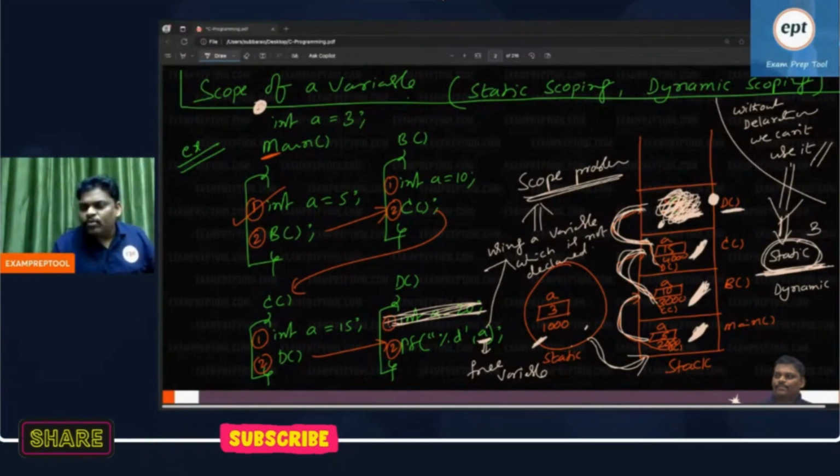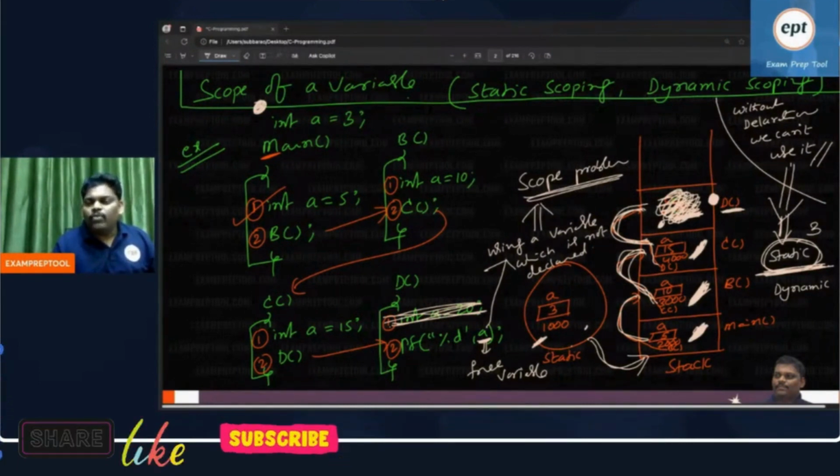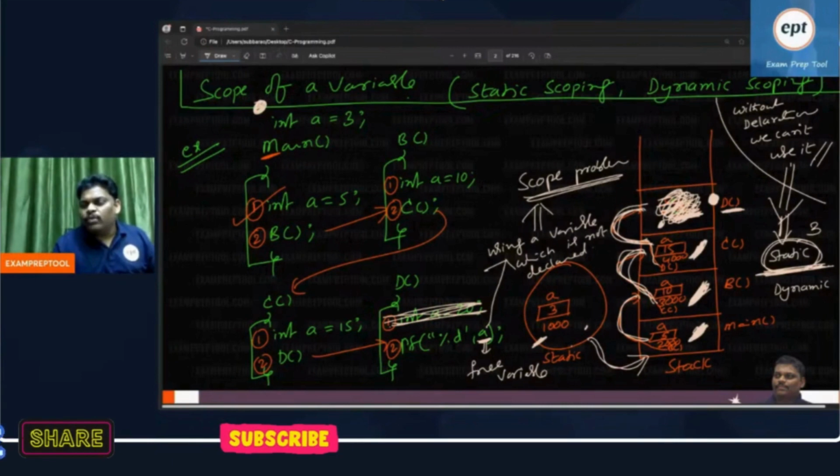Now it is the correct time to ask you. Static scoping, dynamic scoping: which will give the closest answer?